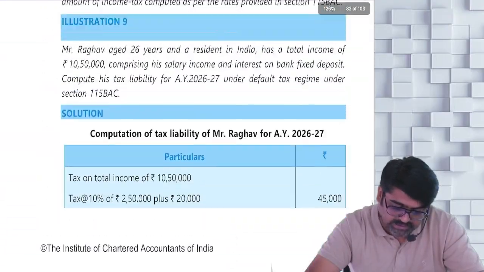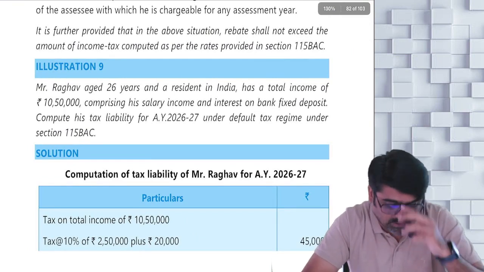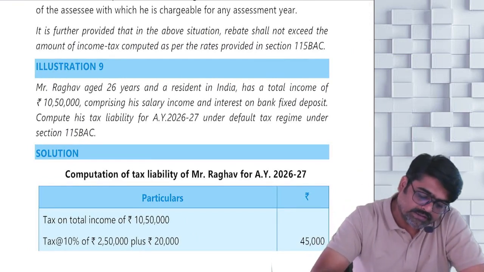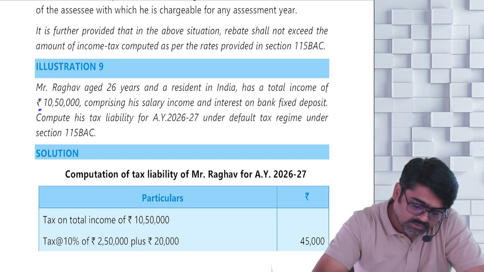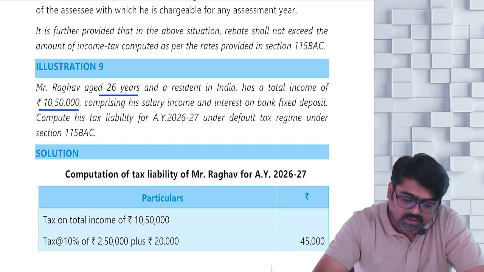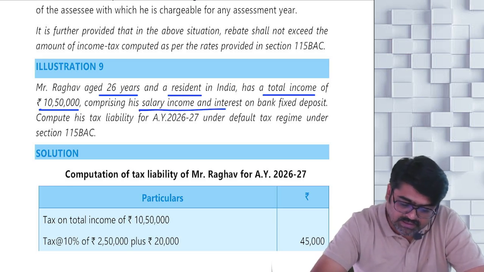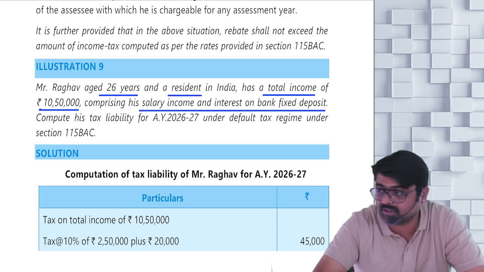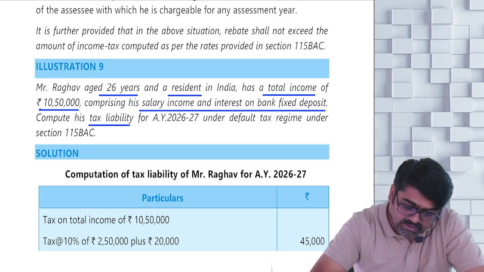Now which is the next illustration? Illustration number 9. Now pay attention. Mr. Raghav, aged 26 years and a resident in India, has a total income of how much? 10 lakh 50,000. So first of all, he is not a senior citizen and he is a resident. His total income comprises salary income and interest on bank deposit, meaning there is no special income in the total income. Now compute his tax liability.